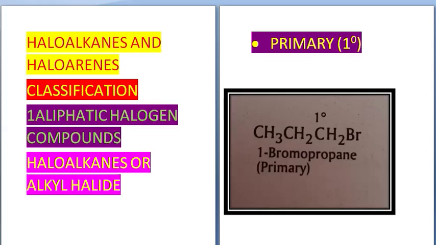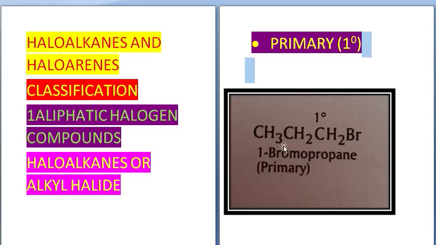What is the meaning of halogen derivative of alkane? From an alkane, suppose methane or ethane, you remove one hydrogen and substitute it with a halogen like chlorine, bromine, fluorine, etc. So it will become a haloalkane. Now, haloalkanes are also of three types: primary, secondary and tertiary. Let us see. First we come to primary haloalkanes. They are also called 1 degree haloalkanes.